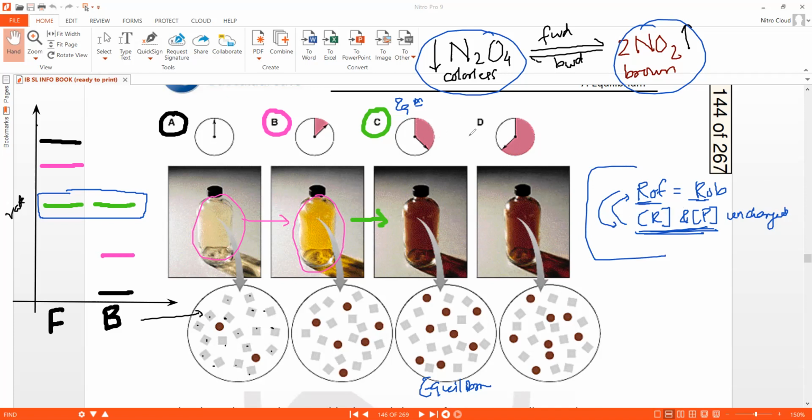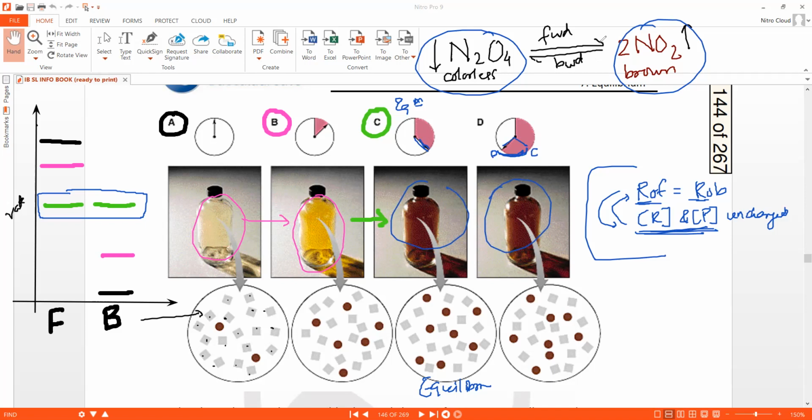And hence, you can see that from time C, which is here, and time D, which is here, so much time has passed, but nothing has changed in the appearance. That's because after equilibrium is established, there is no net change in the concentrations of the reactants and products. So if you're looking at the reaction mixture, you'll feel that nothing is happening. There's no change. The reaction has stopped.